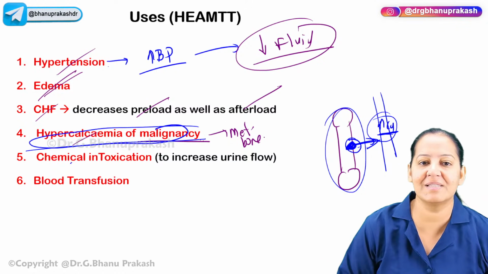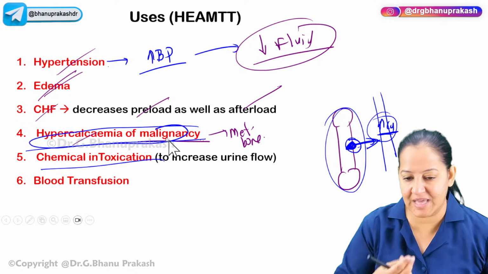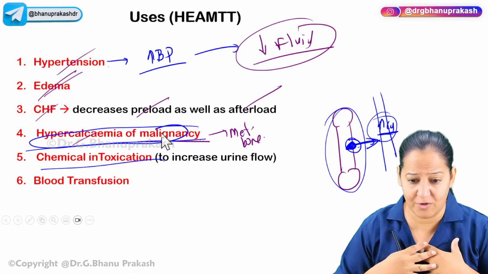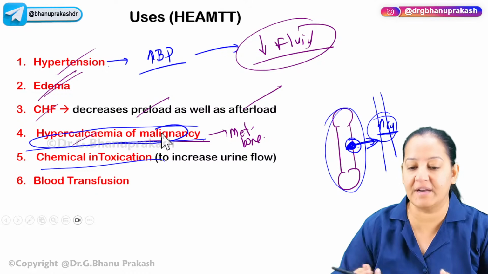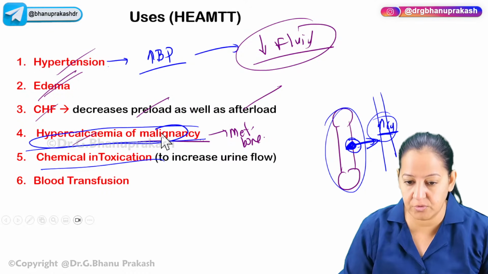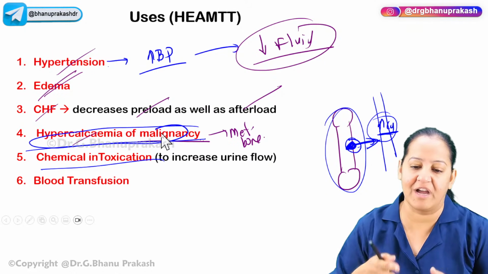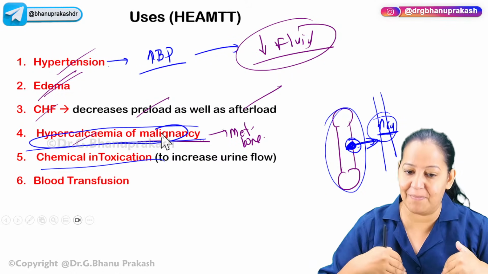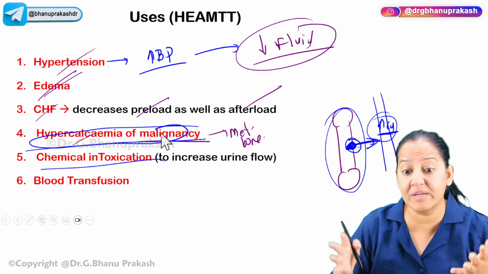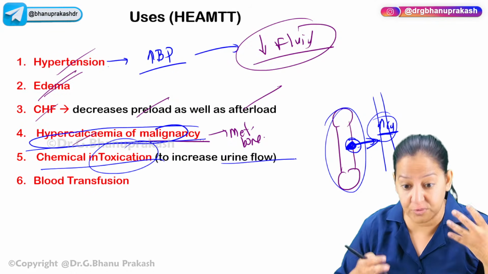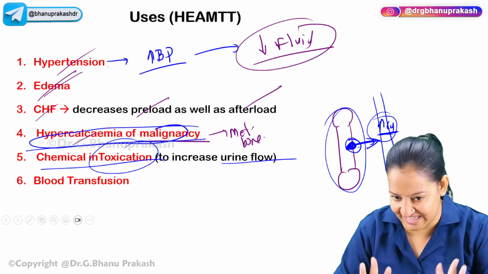Now the next is chemical intoxication. Suppose I have taken some toxin. Suppose someone wants to do suicide. I do not want to do suicide. Someone else wants to do the suicide and the person has taken the toxin, poison to do the suicide. And the person is in front of me. I want to save this person. So I want to do the diuresis. So whatever toxin is present in the blood can come out in the urine. So I want to increase the urine flow in that case. So in an intoxication patient, we want to increase the urine flow so that the toxin is excreted out in the urine and we can save the person.